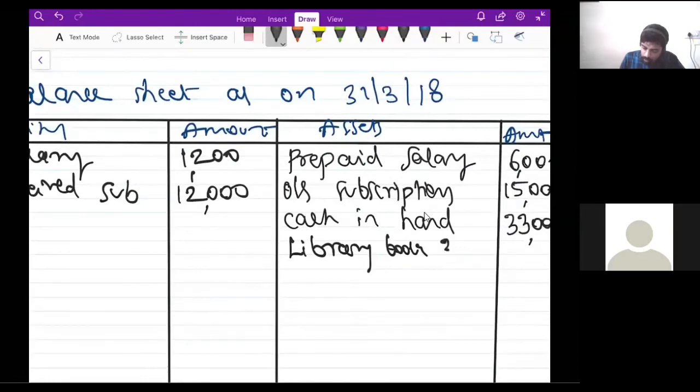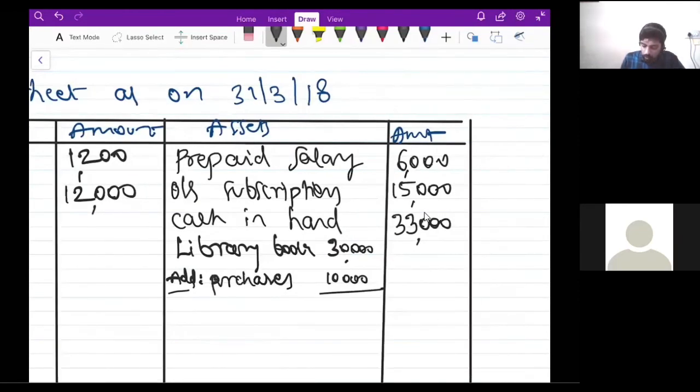So library books 30,000. Add purchases during the current year 10,000. In the outer column I will write 40,000.